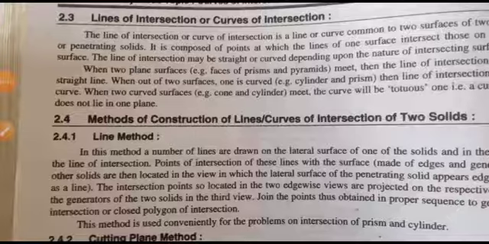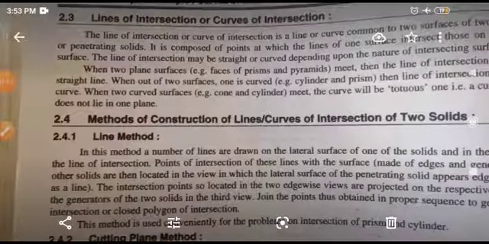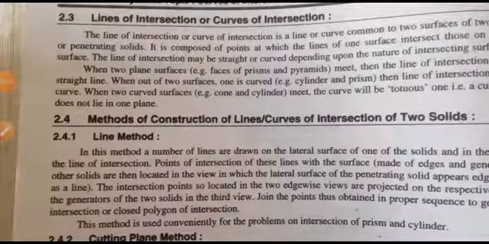Then, methods of construction of line or curves of intersection of two solids. First one is the line method. In this method, a number of lines are drawn on the lateral surface of one of the solids and the point of intersection of these lines with the surface of the other solid are then located.